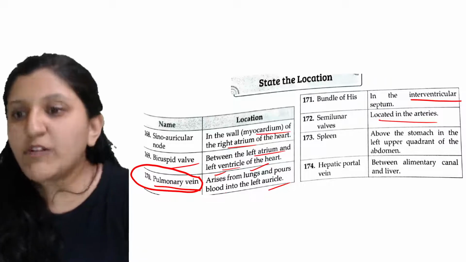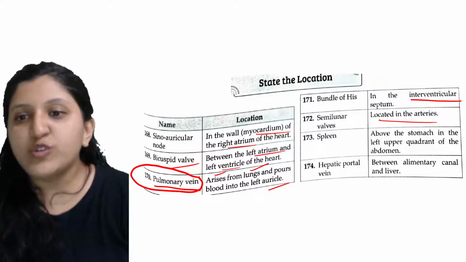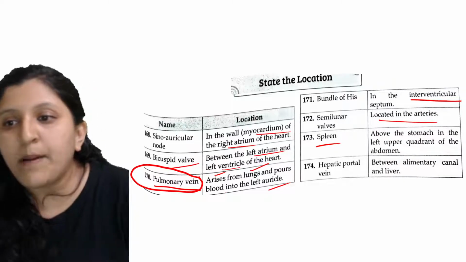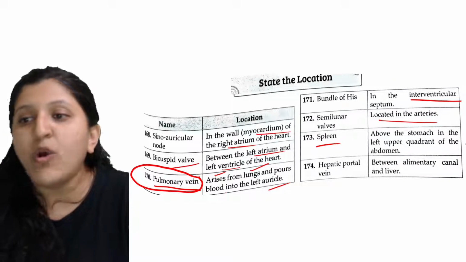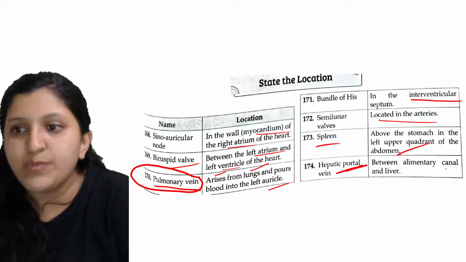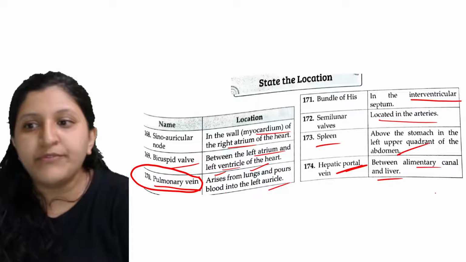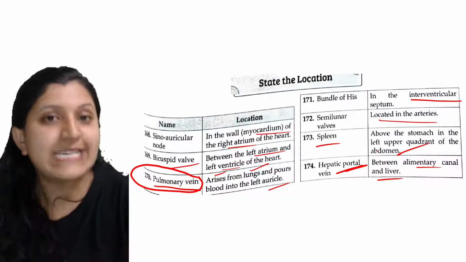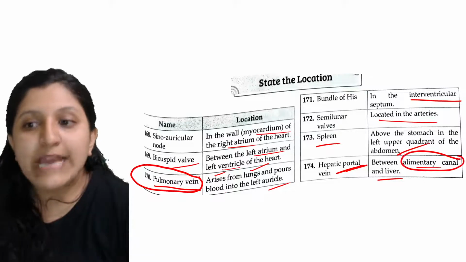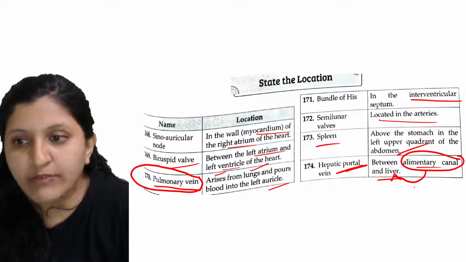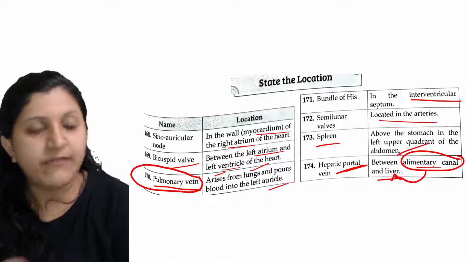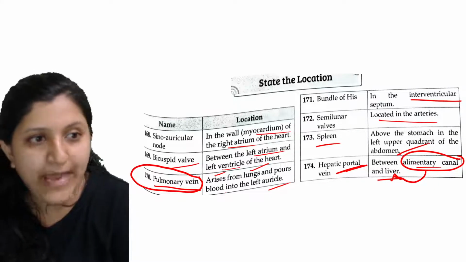Okay. So now the spleen, above the stomach. So the spleen has also been asked. It is above the stomach in the left upper quadrant of the abdomen. Hepatic portal vein: this is between the alimentary canal and the liver. Any excess nutrient from the alimentary canal has to be taken to the liver. So this vein between the digestive system and the liver, we call the hepatic portal vein.